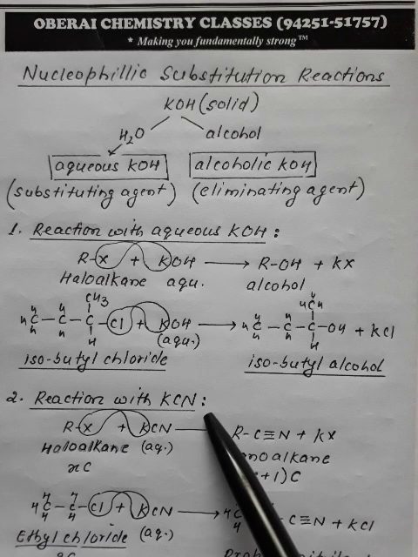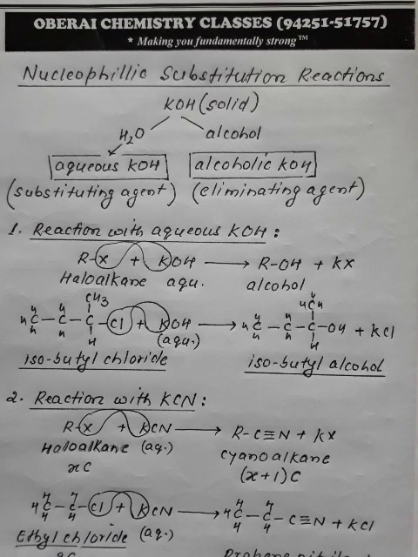Reaction of haloalkane with KCN, potassium cyanide. Now, suppose we have taken RX, a haloalkane having X carbon. This carbon is present in the alkyl group R. So a haloalkane having X carbon, if made to react with KCN dissolved in water, that is aqueous KCN, then what happens? The X and the K go in the form of KX, and CN gets attached to the alkyl, resulting in the formation of RC triple bond N, called cyanoalkane.